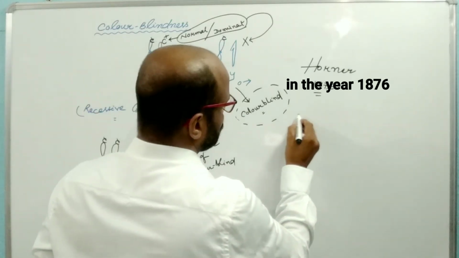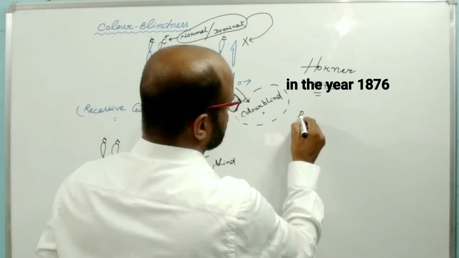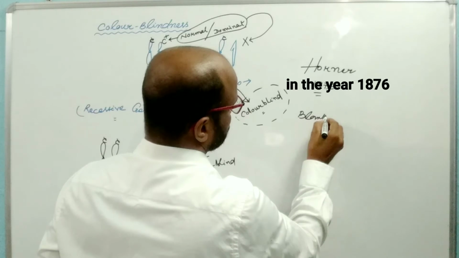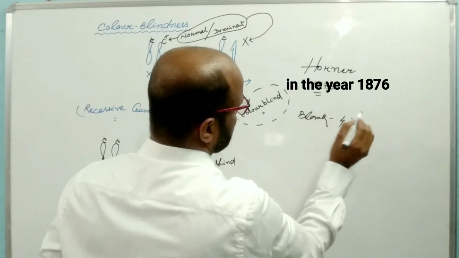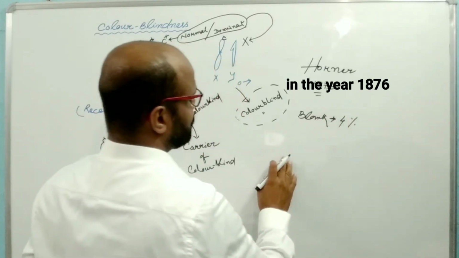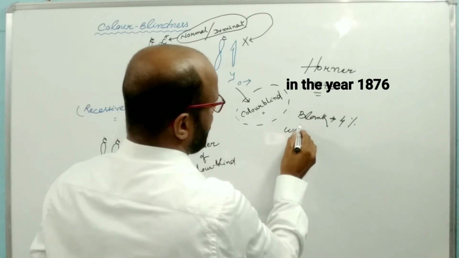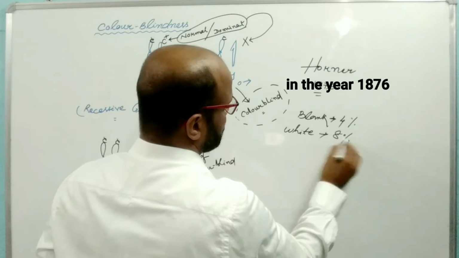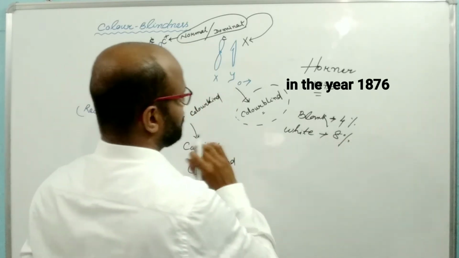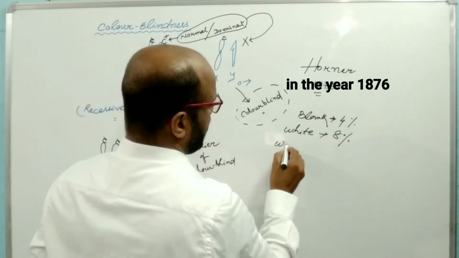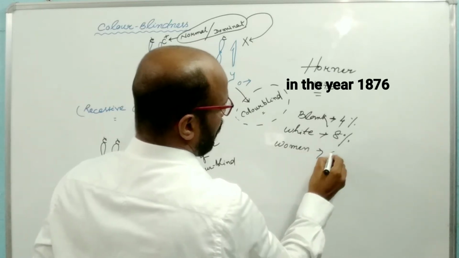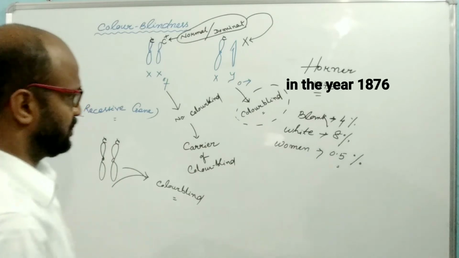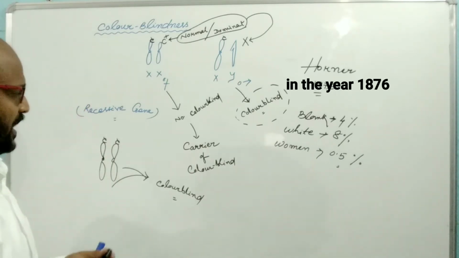So about black race human population, from this disease, and white race of human, they have 8% of this disease, and women about 0.05% are suffering from this disease. What is the meaning of color blind?